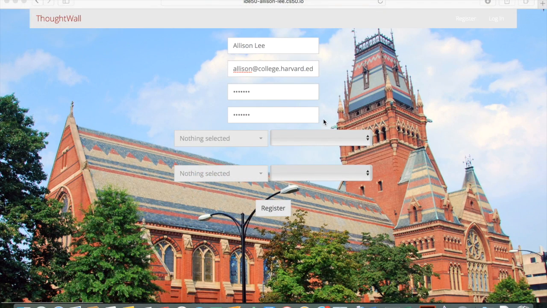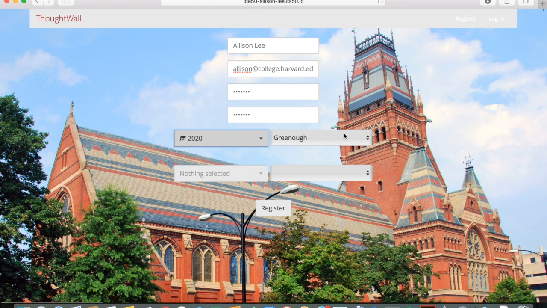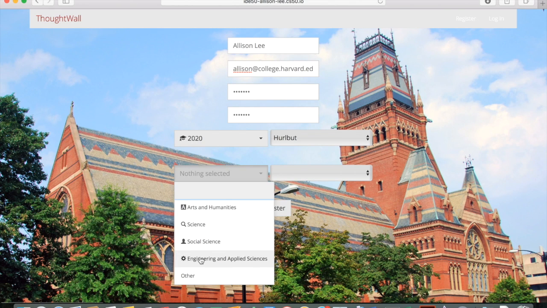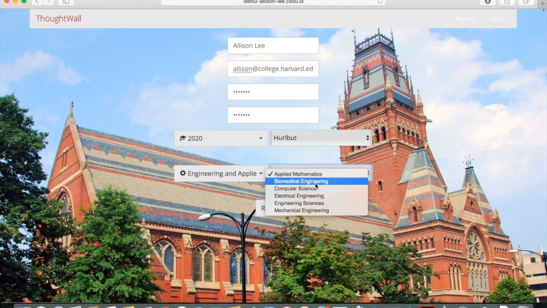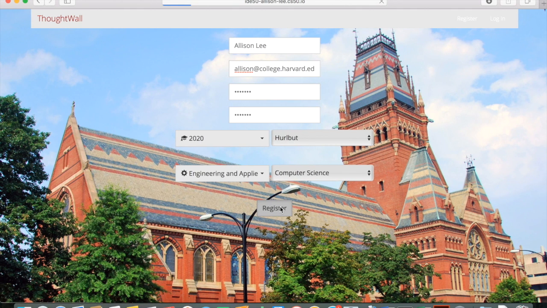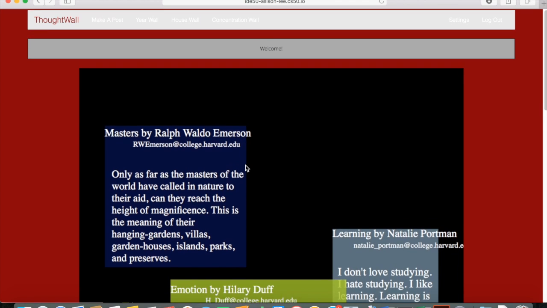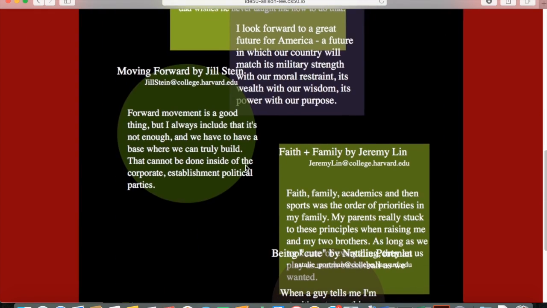So for the purposes of this demonstration, let's just say that I am in the class of 2020, and that I am in Hurlbut, and that I am concentrating in computer science. So I'm registering now, and as you see, now we're brought to the general wall.